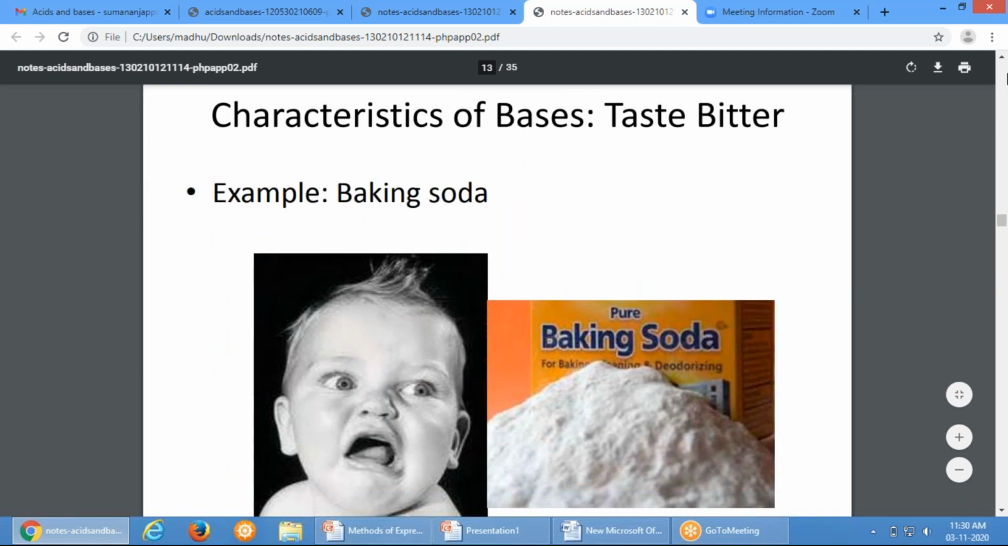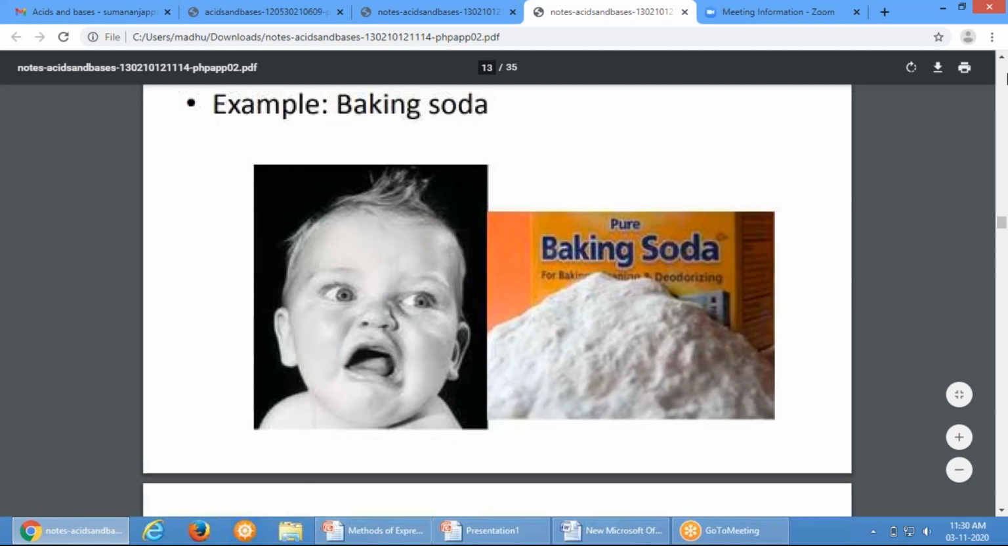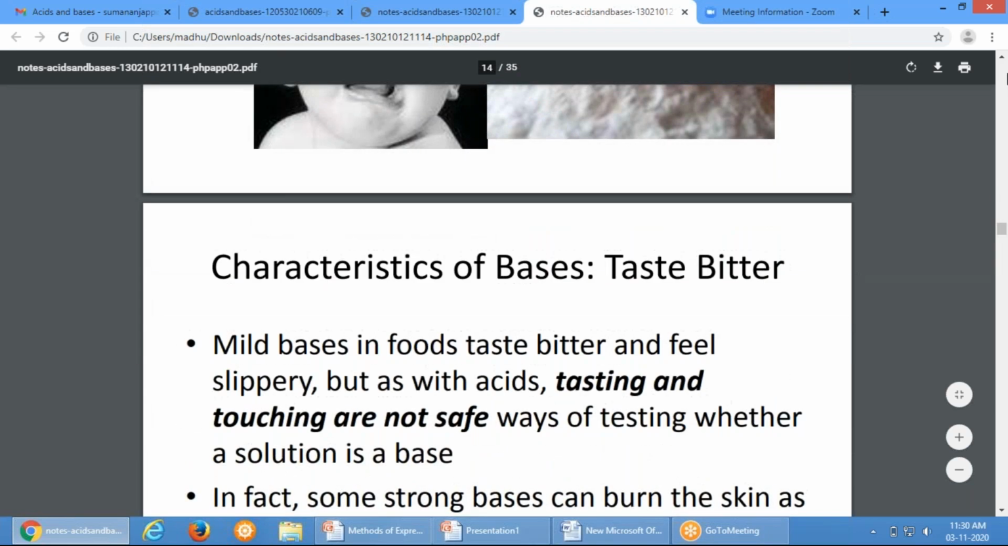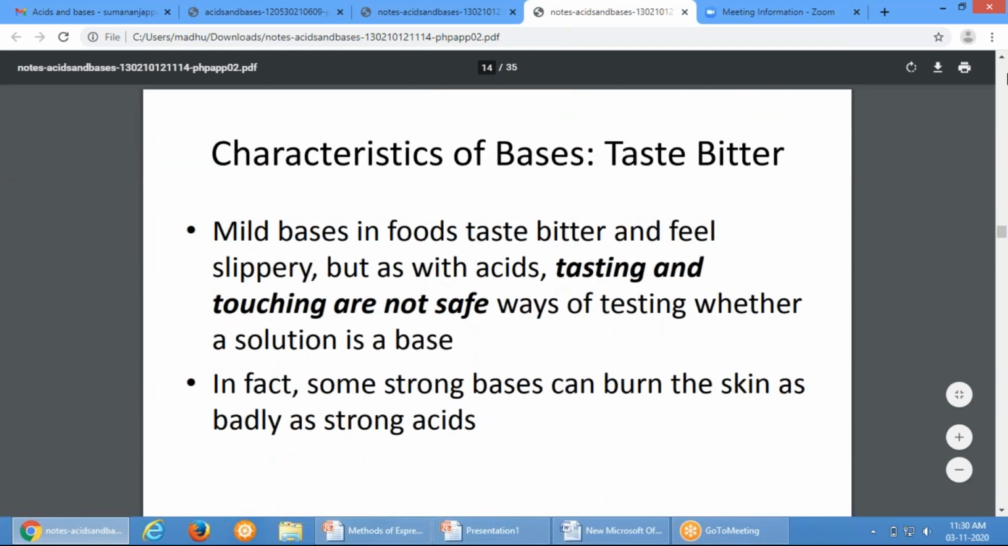Example, baking soda. Pure baking soda will have a bitter taste. So mild bases in food taste bitter and feel slippery. But as with acid, tasting and touching are not a safe way of testing whether a solution is a base or not. So you need to use different methods for identifying the base. In fact, some strong bases can burn the skin as badly as strong acid.